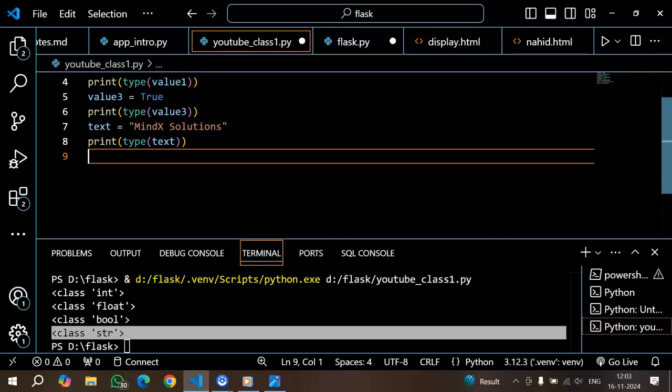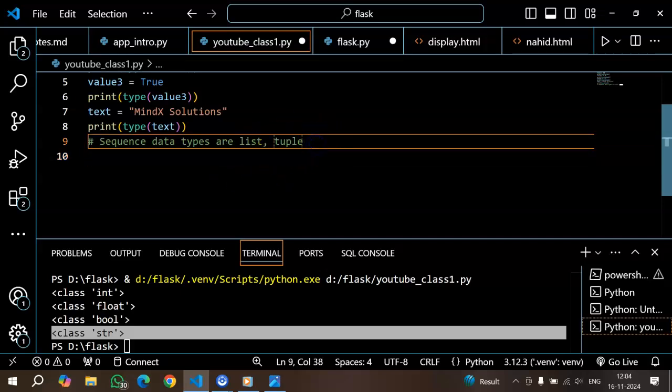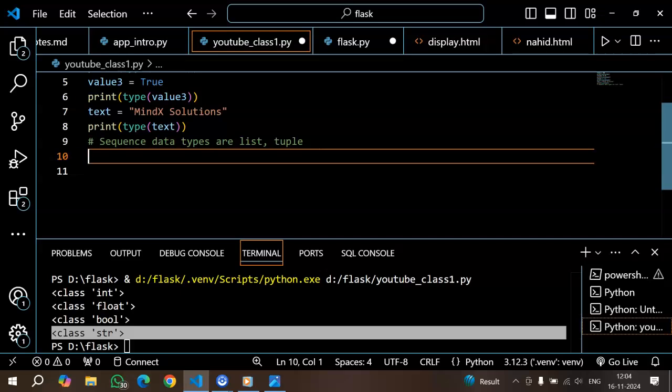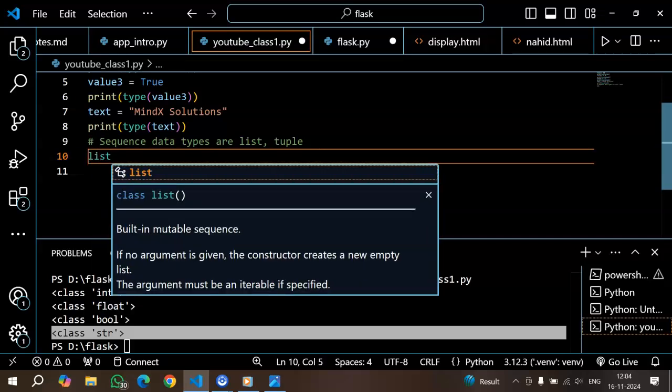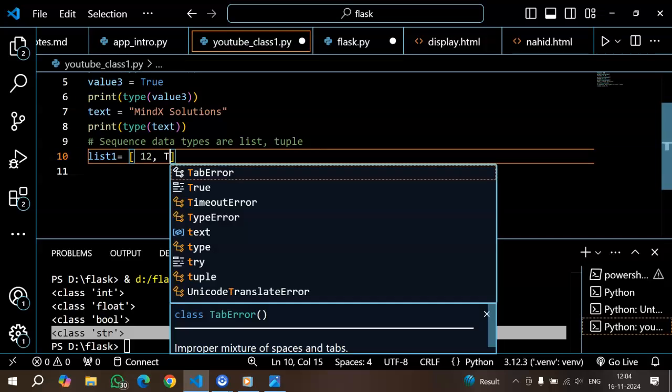Let's come to sequence data types. What are the sequence data types in Python? Sequence data types are list and tuple. We can even say these are advanced data types or data structures in Python. List and tuple. How can I initiate a list? In list 1 I'm assigning some characters here.